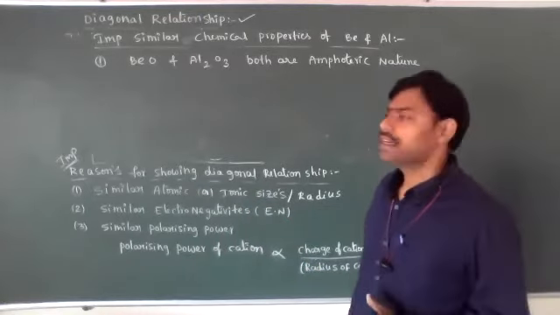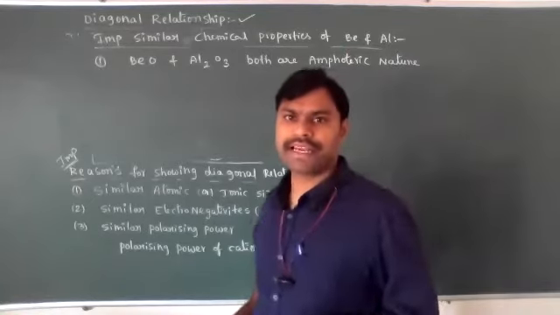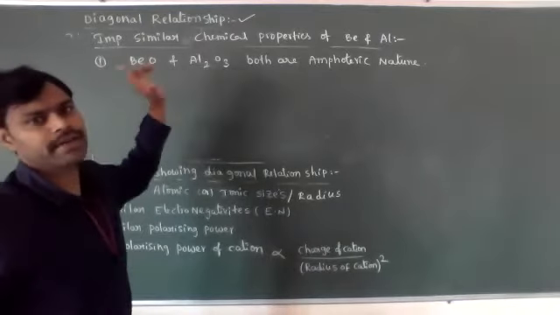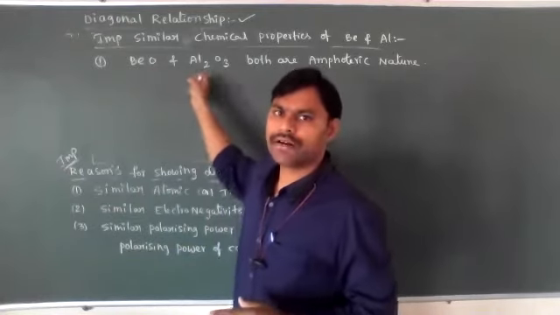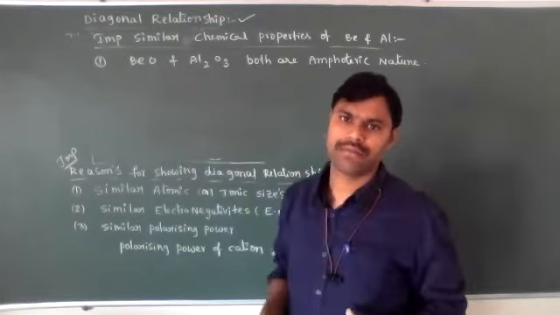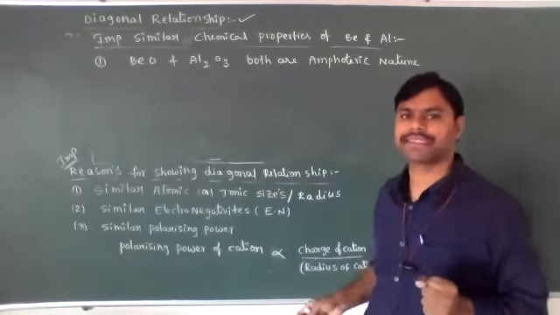Okay, students. Now the important similar chemical properties of beryllium and aluminium. The one important property is the oxides. Beryllium oxide, BeO, and aluminium oxide, Al2O3, are both amphoteric in nature. What is the meaning of amphoteric nature, dear students?